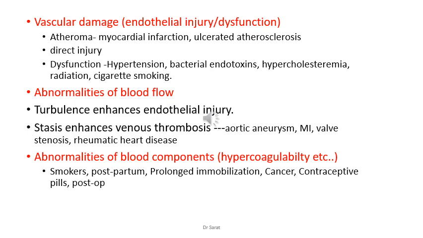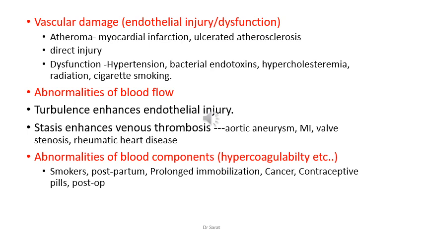Then abnormalities of blood components like hypercoagulability. Here the blood components or the coagulation factors are abnormal. For example, smokers. In smokers, there is nicotine or some type of deposits more in the blood.